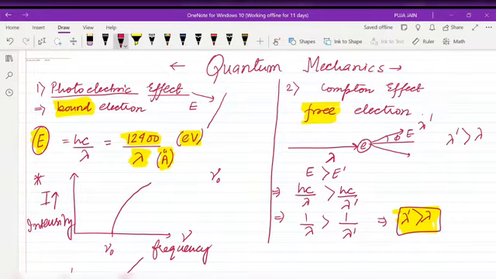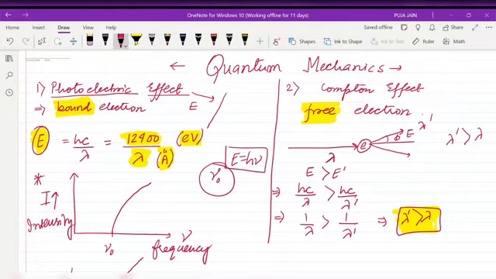First term is the threshold frequency, that is our mu naught. Mu naught is the minimum amount of energy, because when energy is related to frequency, we can write E equals h mu, correct? So the minimum frequency which must be incident on the metallic surface so that the electrons can gain sufficient energy to leave the metallic surface.